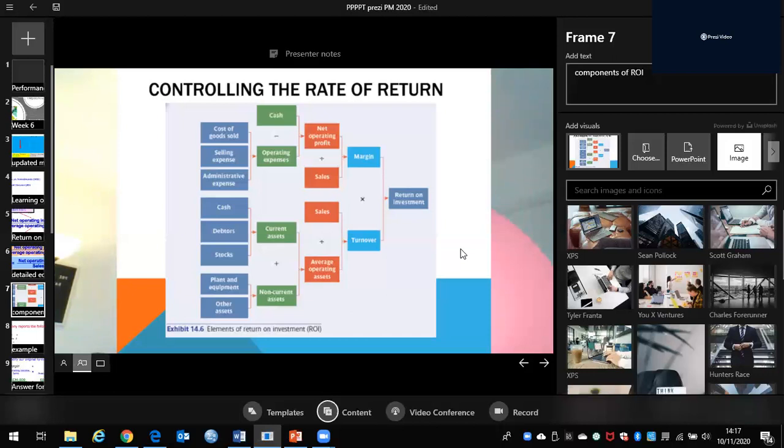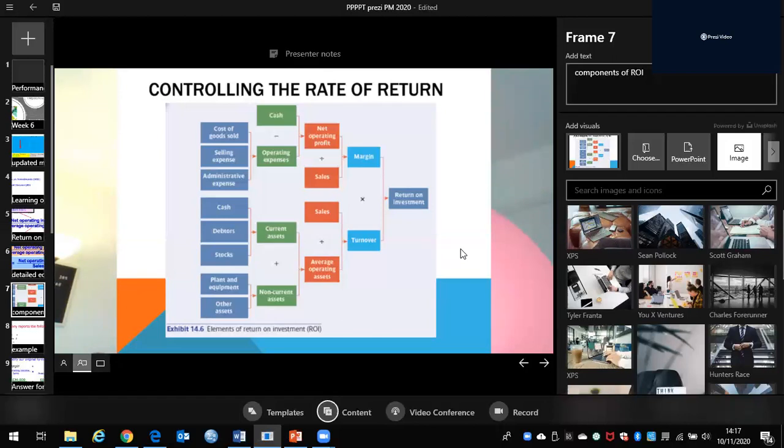So return on investment is margin multiplied by turnover, where margin is net operating profit divided by sales, and turnover is sales divided by average operating assets. But you have to know that the components of net operating profit, the operating expenses and the average operating assets, if there is any change in any one of these components, will affect the return on investment.